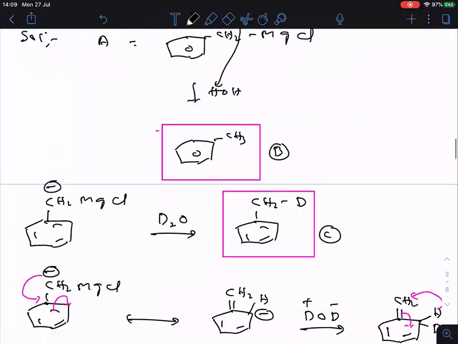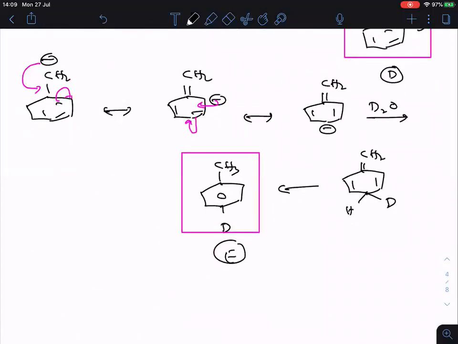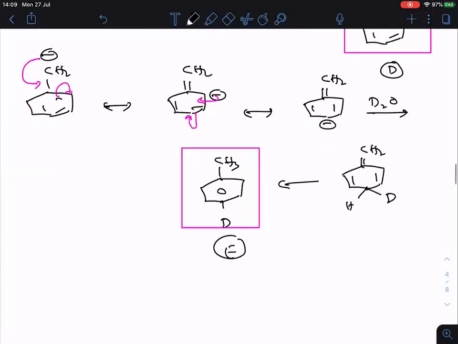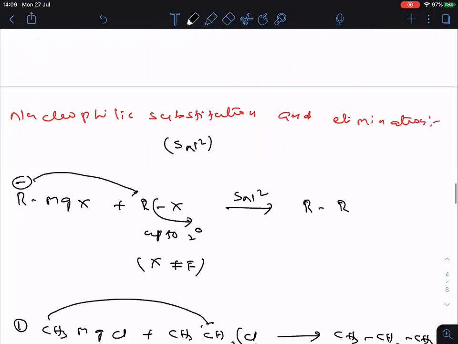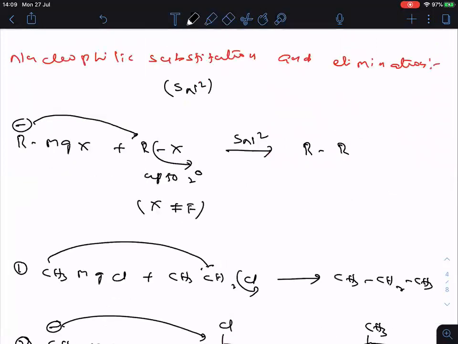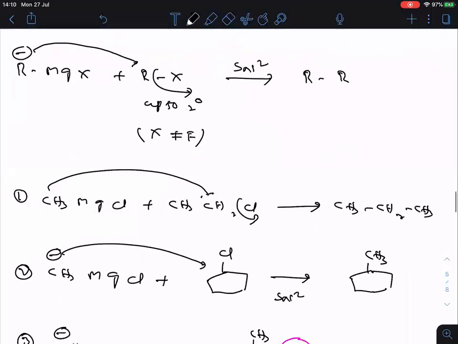And next one is this one. The nucleophilic substitution and elimination. Then next examples here.